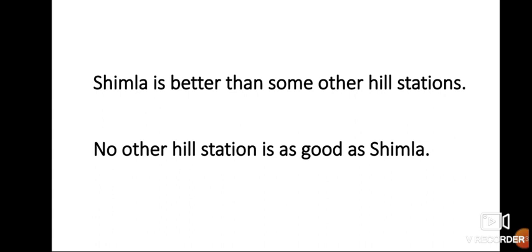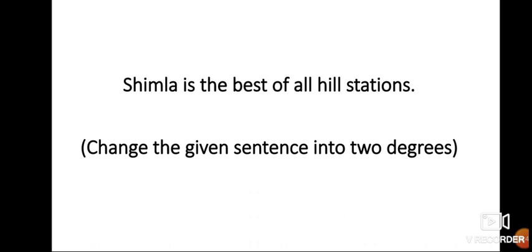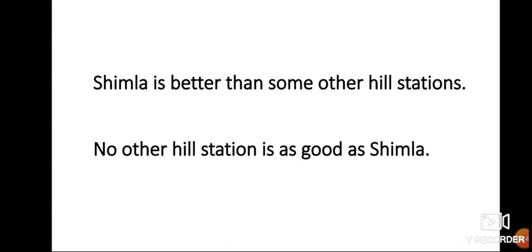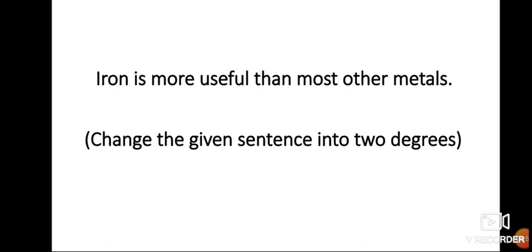Understood? Very simple. What was the sentence? Shimla is the best of all hill stations. No other hill station is as good as Shimla. Shimla is better than some other hill stations. This is another example.